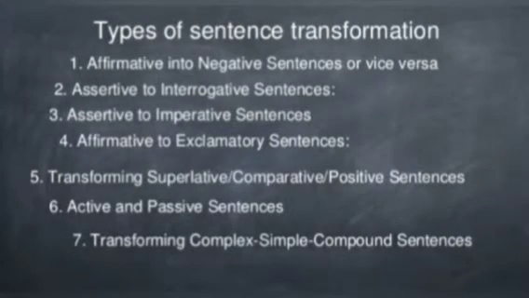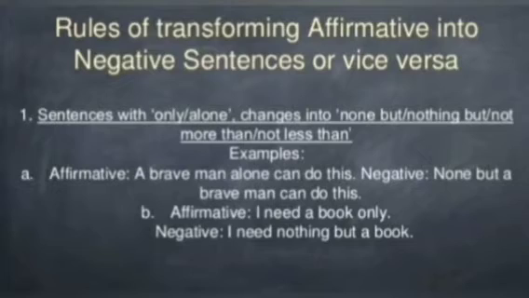Types of sentence transformation: affirmative into negative sentence or vice versa. Affirmative, often we consider that one as positive sentence. Assertive to imperative sentences. Affirmative to exclamatory sentences. Transformation of superlative, comparative, positive sentences. Active and passive sentences. Transforming complex, simple, compound sentences. Rules of transformation: transforming affirmative into negative sentence or vice versa.